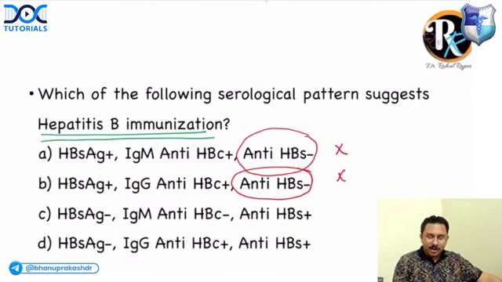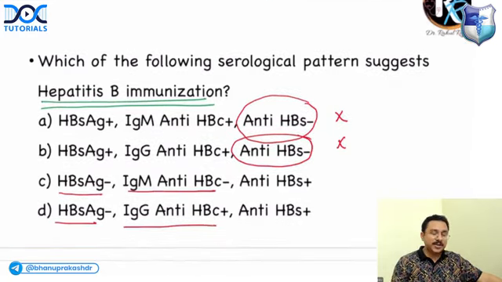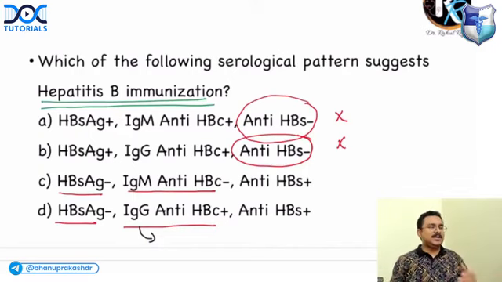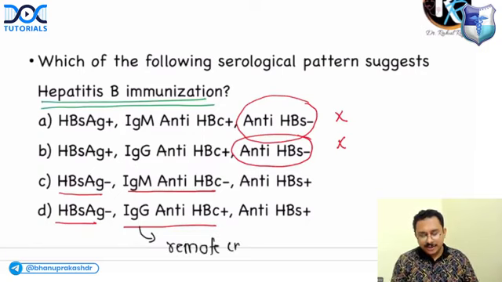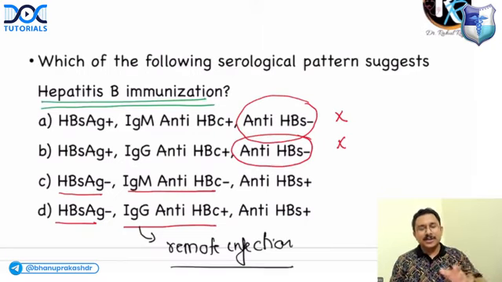So what could this be? Option C and option D, in both of them HBsAg is negative. But you look at this, in option C, IgM anti-HBc is negative. And in option D, IgG anti-HBc is positive. Now, if the IgG anti-HBc is positive, it is indicating what? Can somebody answer? Tarun, Shuhaib, Surpi, Rupali, Aishi, Chaudhary, Shuhaib, can you answer? This is suggestive of some sort of a remote infection. It is not vaccination. He had some old infection, as you rightly said, Adi, wonderful.